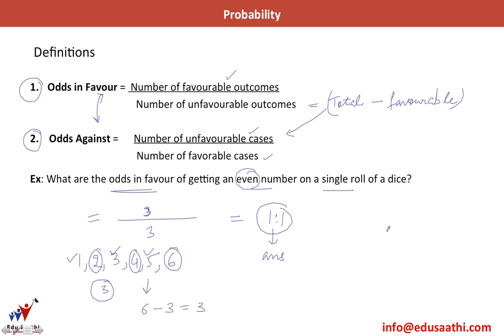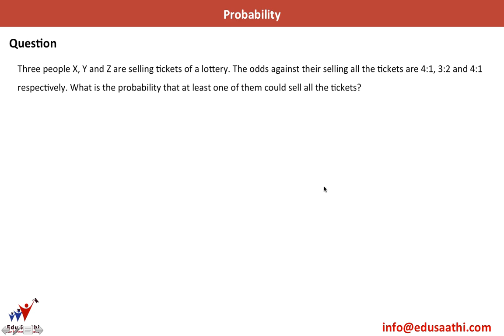Let's do some more practice questions on this definition in the next slide. There are 3 people X, Y and Z who are selling tickets of a lottery. The odds against their selling tickets are 4:1, 3:2 and 4:1 respectively. What is the probability that at least one of them could sell all their tickets?